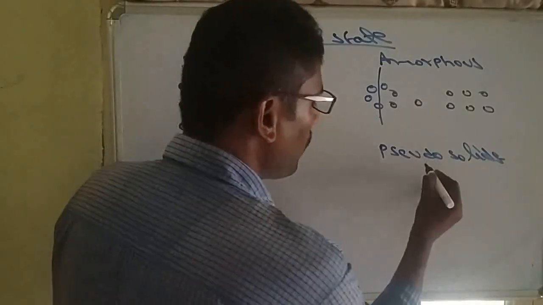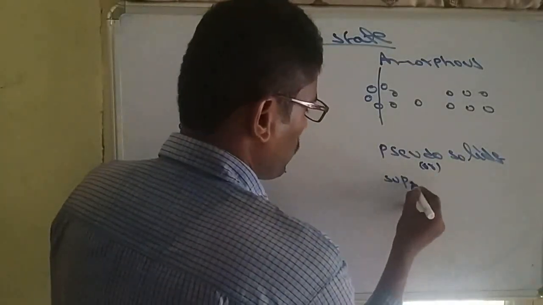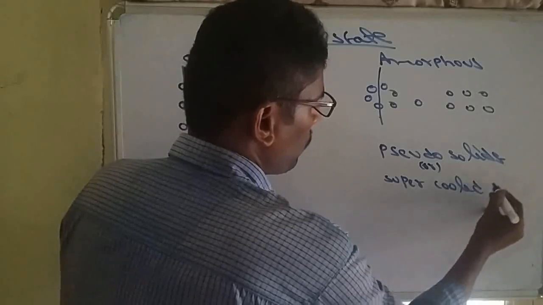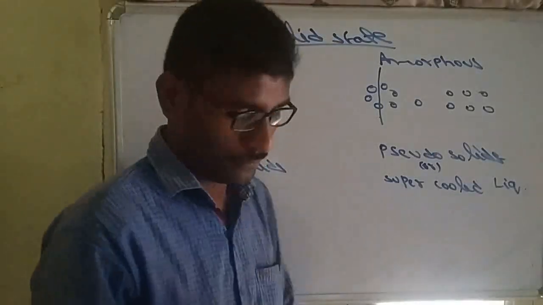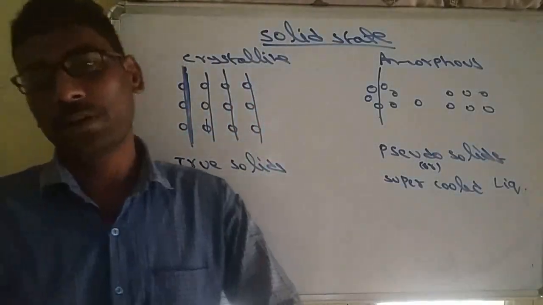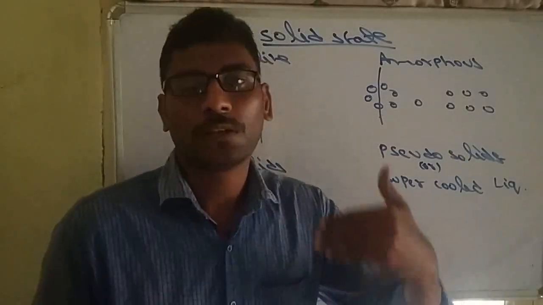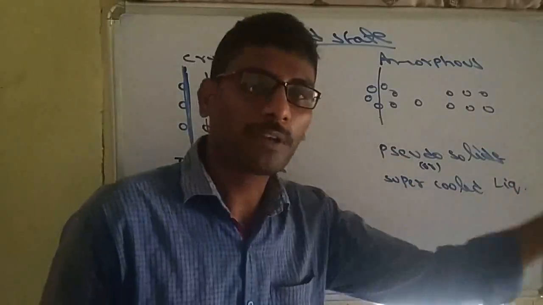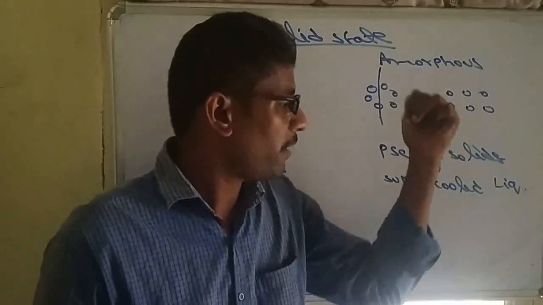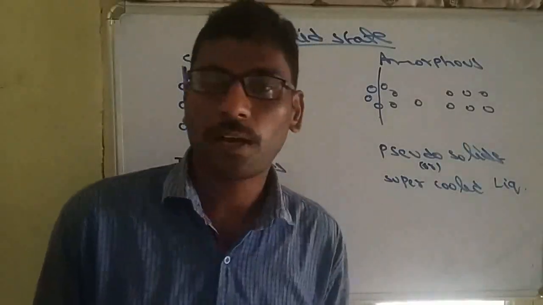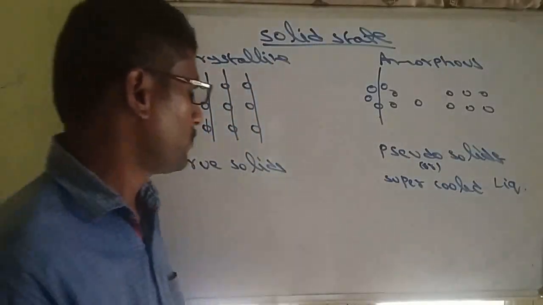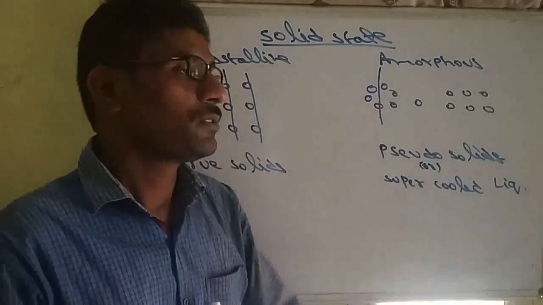Sometimes amorphous solids are also called supercooled liquids, because most of the amorphous solids are prepared by supercooling of liquids. From liquids we can prepare amorphous solids. That's why they are also called supercooled liquids.